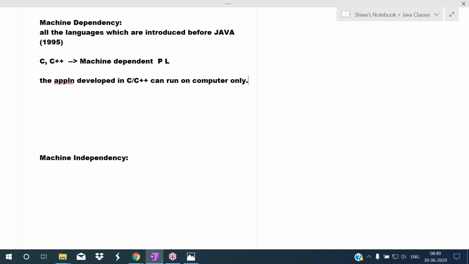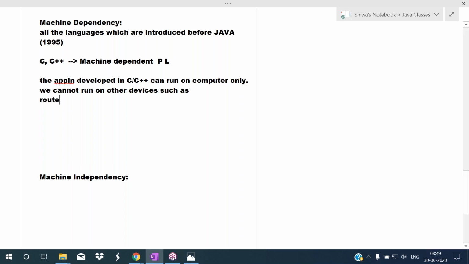The software developed in C, C++ can run on computer only. We cannot run it on other devices. Okay, such as what are those other devices? Like I want to run my application in the router, in the set-top box, in the switch, in the smartphone. So such type of devices.